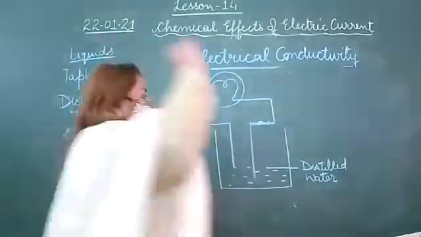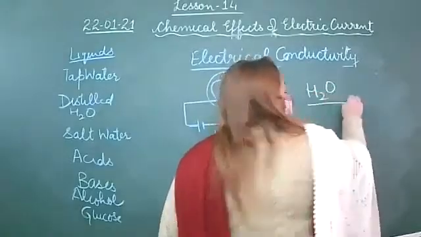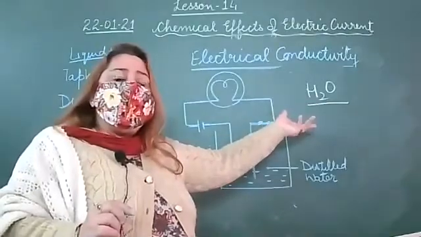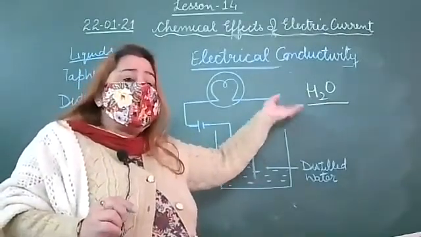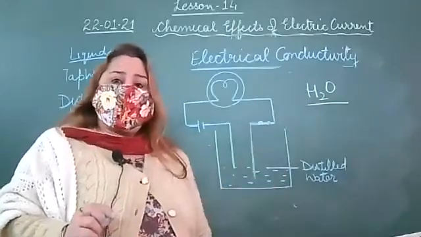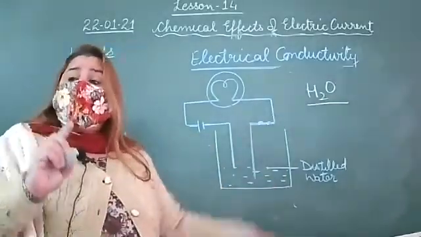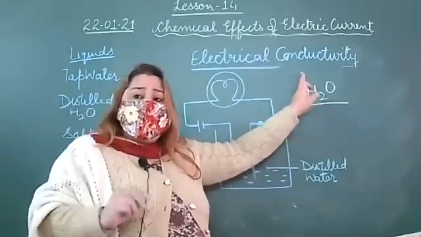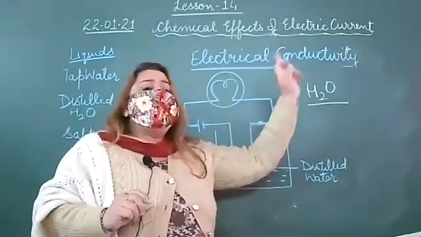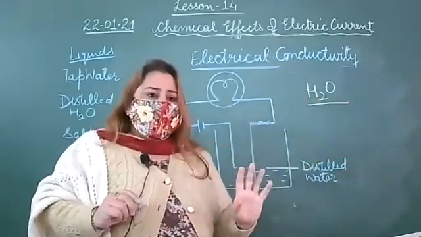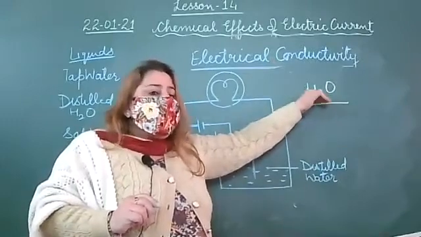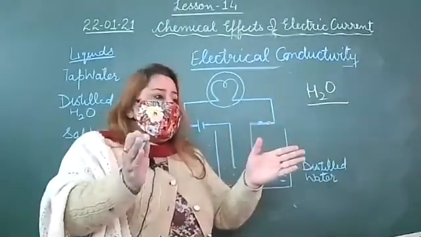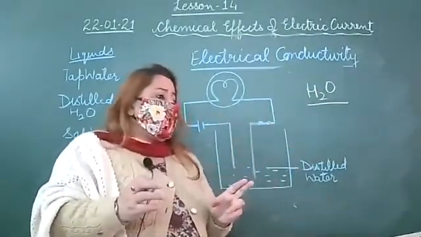Before discussing this, just tell me, this is water, right? When we pass the electric current, we will get the shock. Why? What is present in this water which conducts electricity? Ions. That means when tap water is taken, what will happen when we pass the current? It dissociates into hydrogen ion and oxygen ion. It breaks, it decomposes into ions.